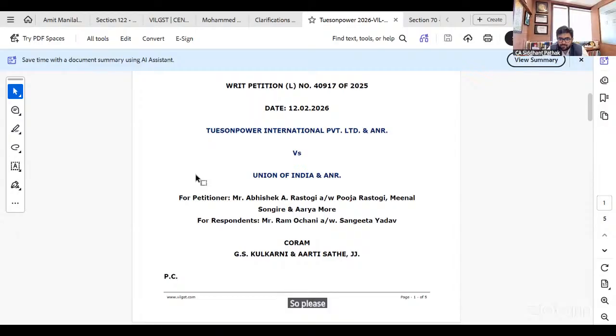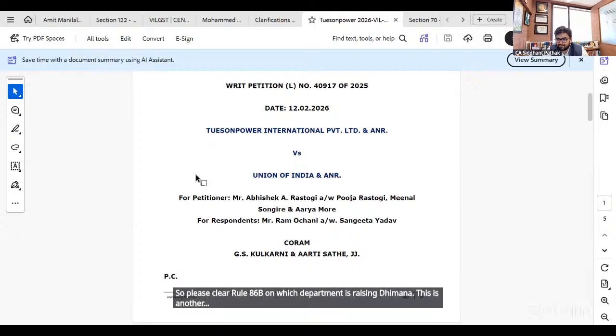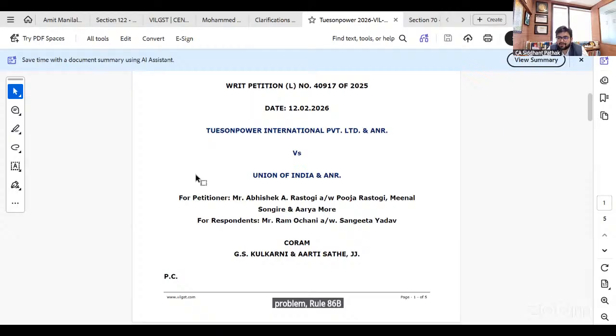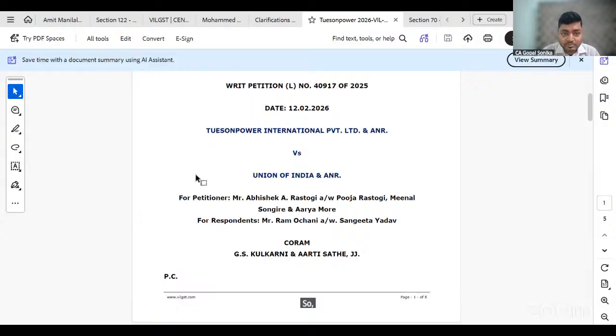So please clear Rule 86B on which department is raising demand. This is another problem. Rule 86B, you cannot utilize more than 99% of the credit. 1%, वही issue है ना ये? हाँ। Yes. 1% tax liability in cash.